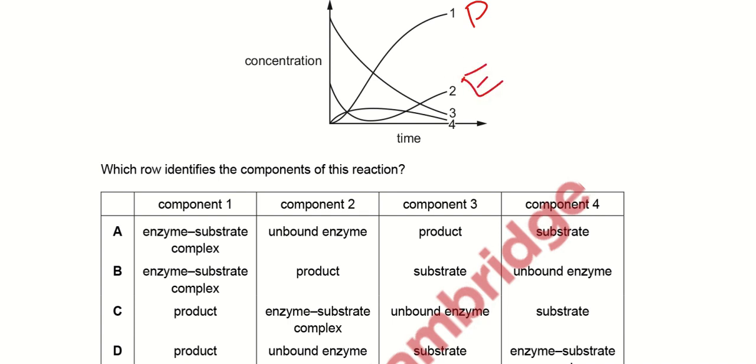Component 3 means that the concentration of that component is higher at the initial point and then it lowers down. It means that it is a substrate because it is only the substrate which is used up and converted into the product. So point 4 shows the enzyme substrate complex, because whenever the reaction has come to an end, there will be no enzyme substrate complex because all the substrate has been converted into the product. So option D here is the rightmost answer.